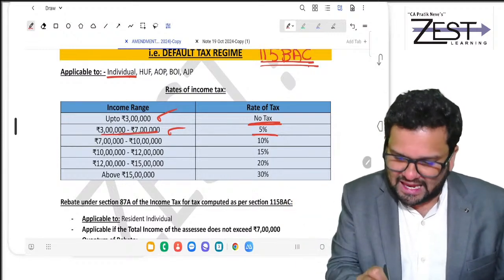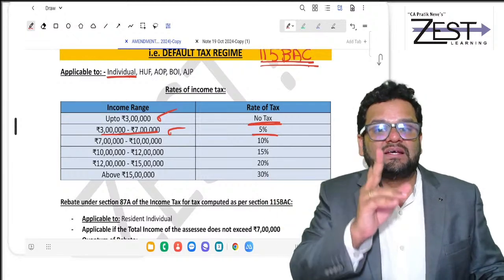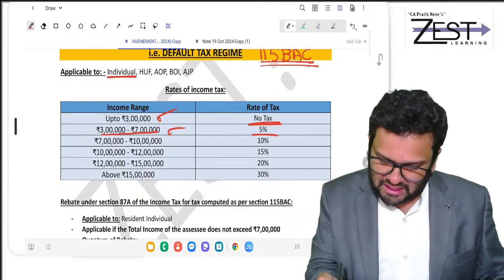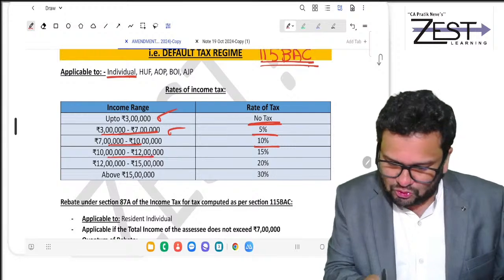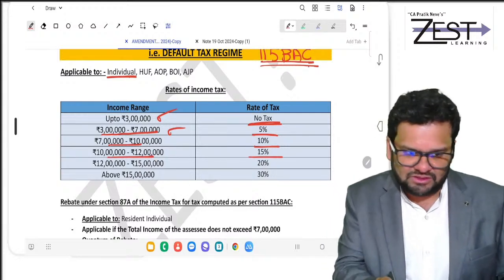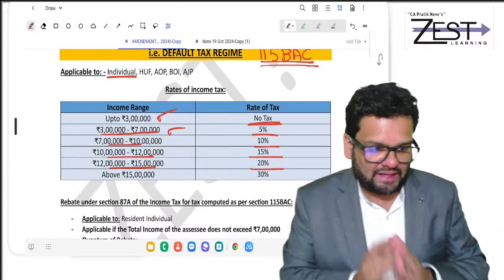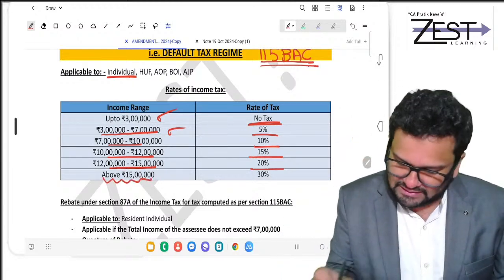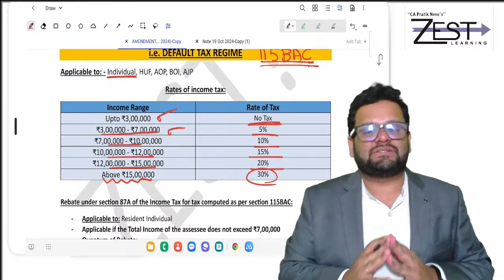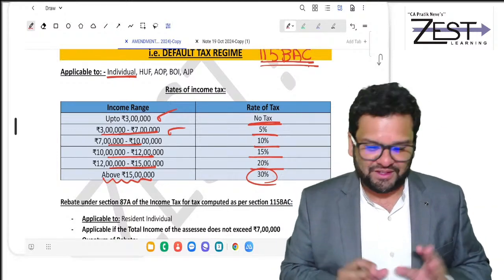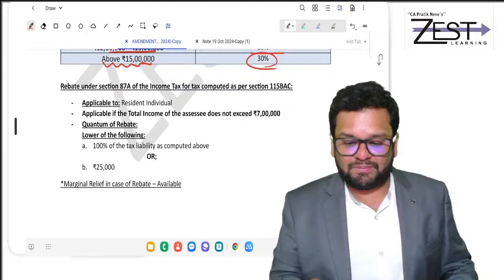3 lakh to 7 lakh, 5%. 7 lakh to 10 lakh, 10%. 10 lakh to 12 lakh, 15%. 12 lakh to 15 lakh, 20%. And finally, above 15 lakhs, tax at 30%. Clear, all of you?